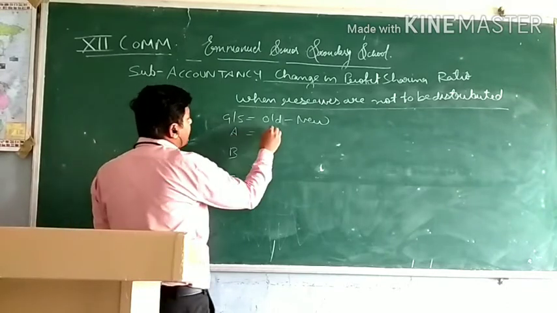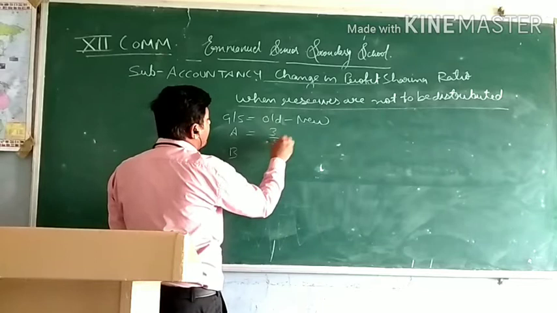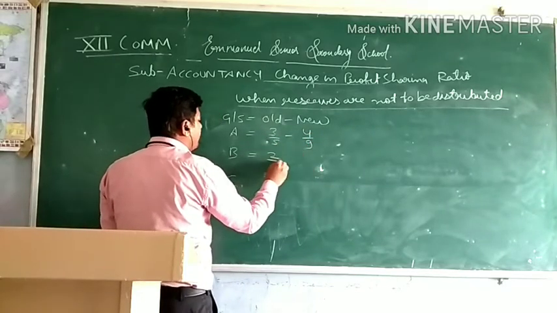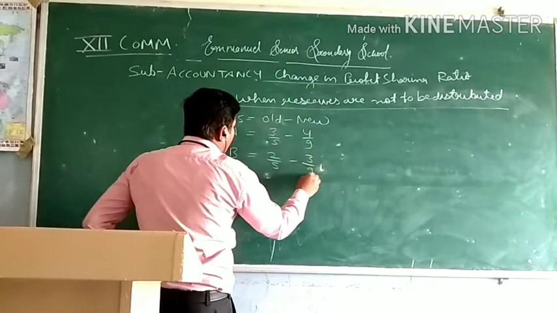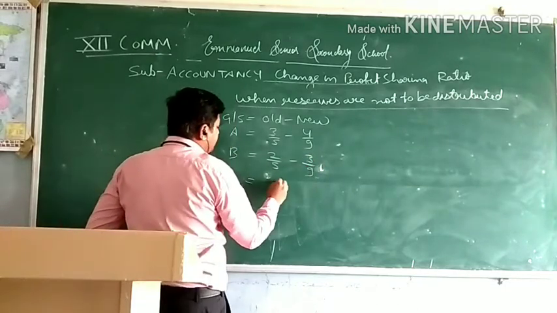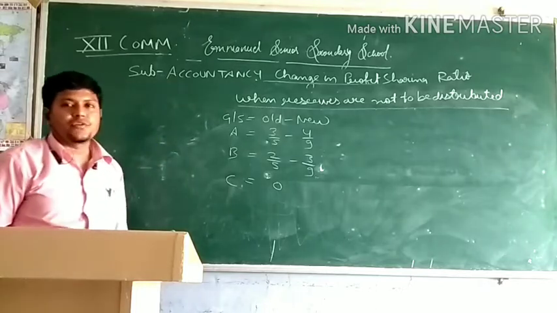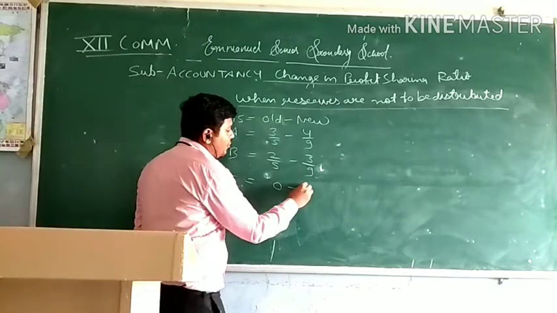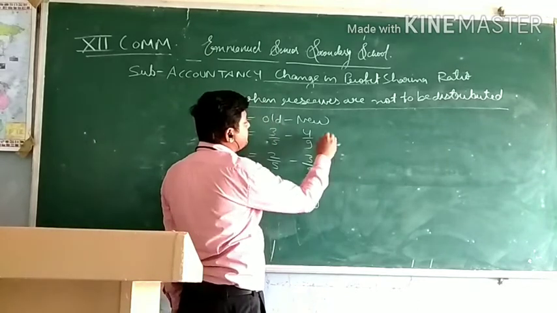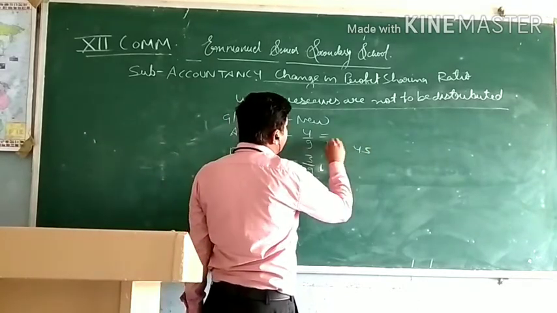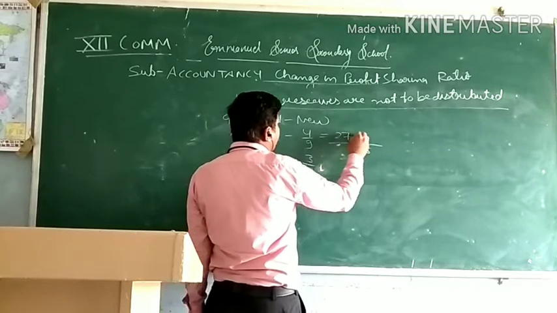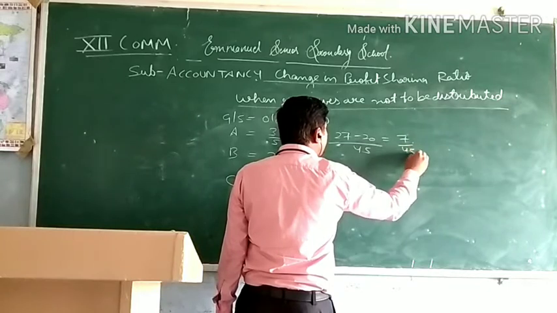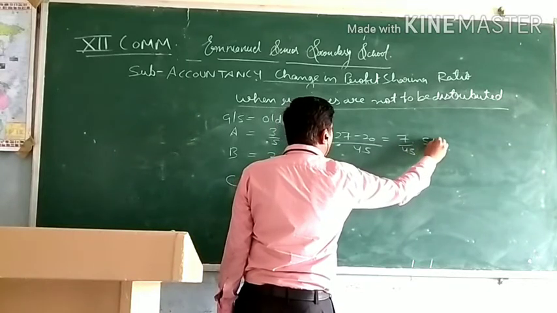There are 3 partners. C's old ratio is 0 because C is a new partner. So we'll take old ratio 0 and new ratio 2/9. LCM will be 45. For A, 27 minus 20, 7 upon 45, sacrifice, because the answer is positive.